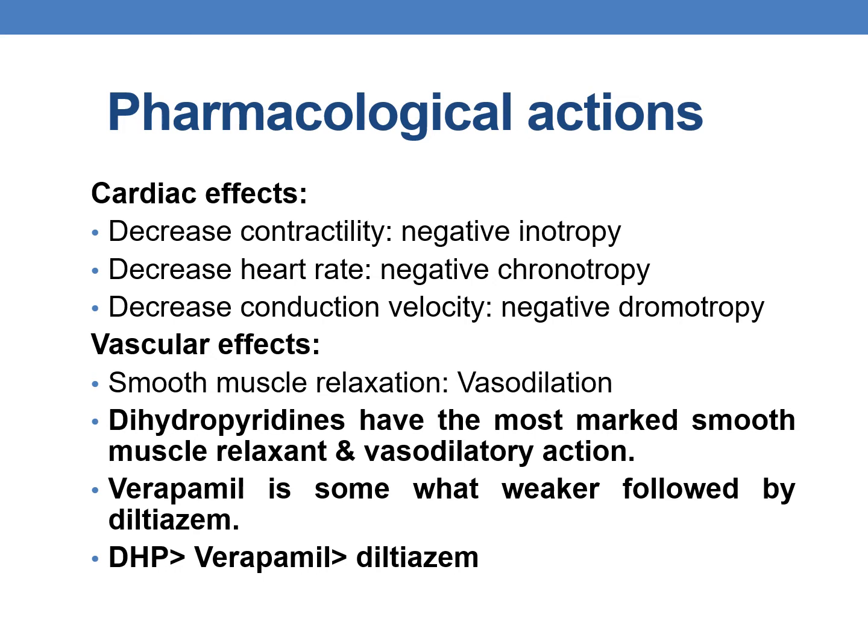When it comes to vascular effects, they lead to smooth muscle relaxation and vasodilation. The dihydropyridines have the most marked smooth muscle relaxant and vasodilatory action. Verapamil is somewhat weaker, followed by diltiazem. So the order of smooth muscle relaxant and vasodilatory effects is first dihydropyridines, followed by verapamil, and then diltiazem.